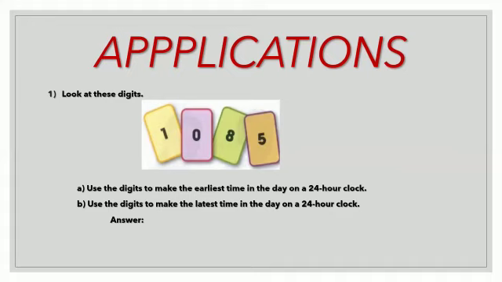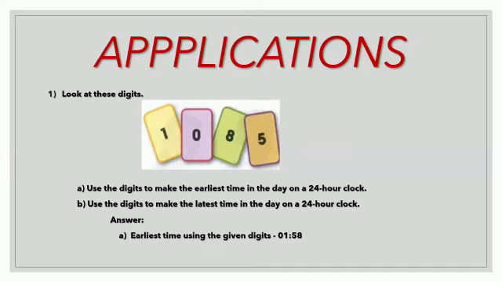So for the A part, we need to make the earliest time in the day on a 24-hour clock with the digits 1, 0, 8, and 5. The earliest time is 1:58. This is the appropriate earliest time that can be made using the given digits 1, 0, 8, and 5. That is 1:58 in the morning.